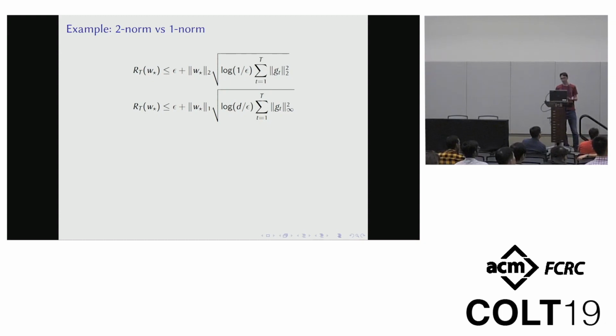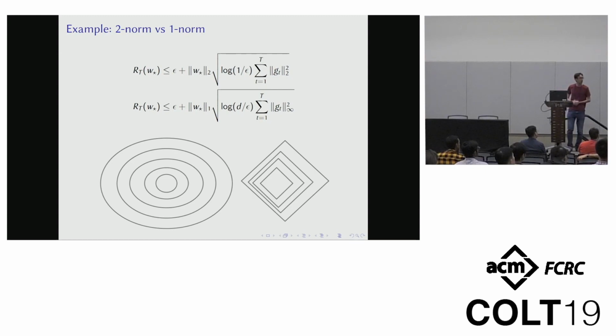Okay, but the point is that these algorithms are both very, very good, but they're incomparable. The first one does really well when everything is a little bit dense. If you're trying to minimize some function whose contours are circular, then the gradients are dense, and maybe your w star is a little bit dense. The first algorithm is great. The second algorithm does a little bit better when your contour lines are diamond-shaped, and the gradients are super, super dense, but maybe w star is a little bit sparse. Then the other one would be better. Which one should we choose? I don't know. It depends on your problem, and I don't want to know anything about your problem. I just want to give my software engineer some pseudocode and have them write that or something like that. All right. So how can we get both of them at the same time?